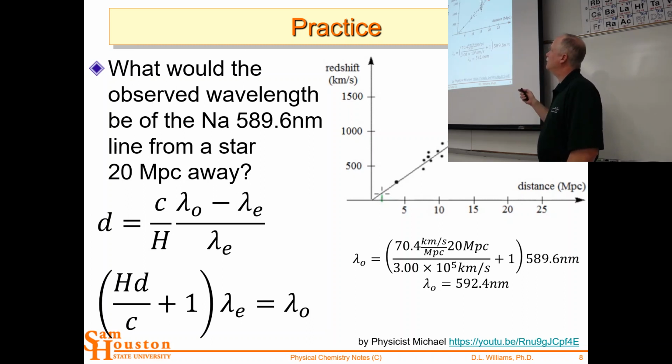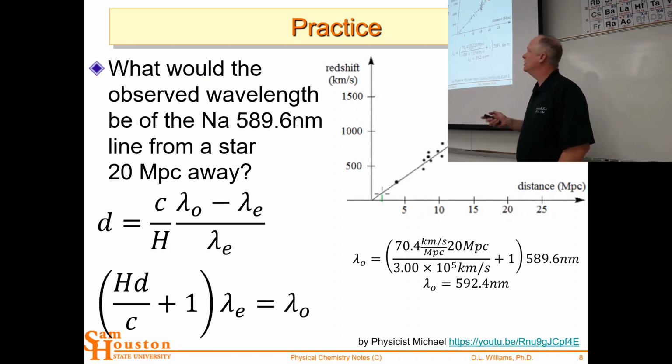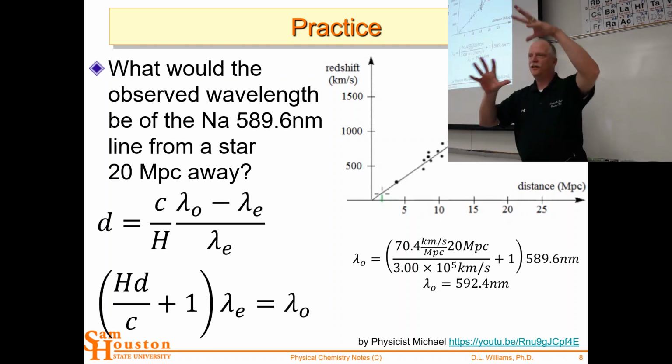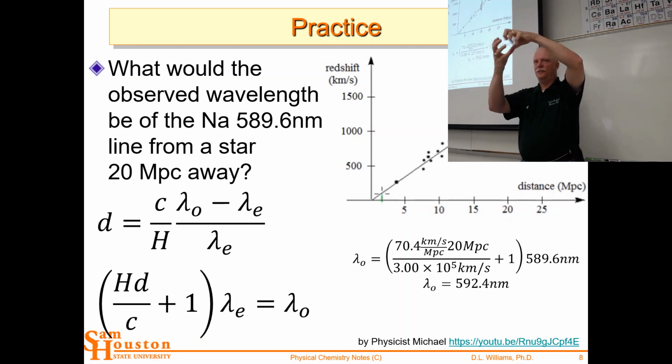Now, what's this little cluster here? This is pretty neat. This little cluster here shows a bunch of galaxies and stars that have either too low a velocity or too high a velocity. So what's going on when we see the redshift from those? They're all centered on a spot about 15 megaparsecs away. And this is a cluster of galaxies that is orbiting a supermassive black hole. And so they're moving around each other.